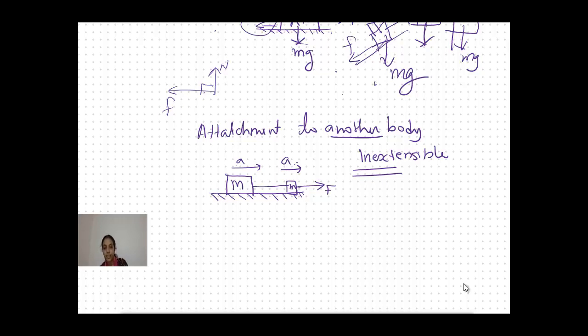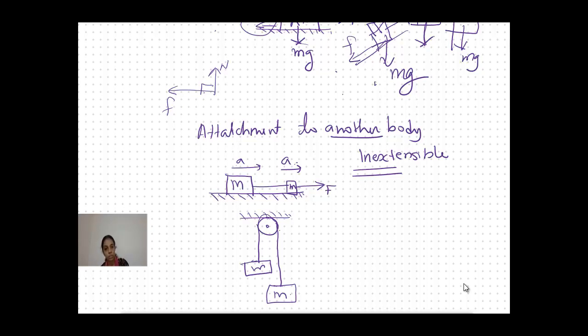And in the case of a pulley, I am considering a fixed pulley here, and another pulley here. I am attaching a small mass m here and another mass, capital M, here, connected with an inextensible string.